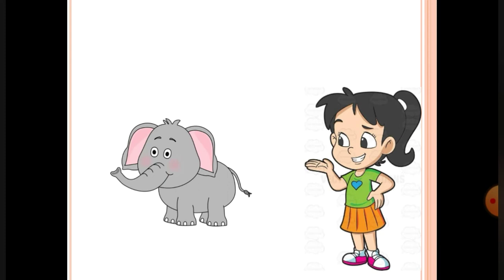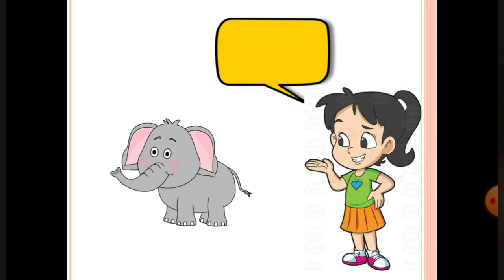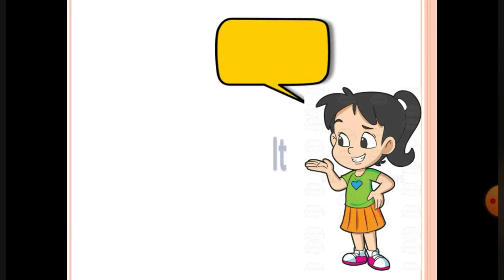Whenever we are talking about an animal, bird, any tree, fruits, flowers, or any non-living thing, and if they are single in number, if they are singular, that time we can use the personal pronoun it. So the girl can make a sentence by using personal pronoun it, like, it is a big elephant. In the same way, she can use this personal pronoun for a non-living thing. For example, if there is a ball, she can say, it is a red ball. So like this, we can use personal pronouns.